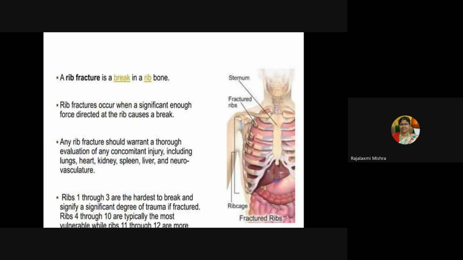Rib fracture. A rib fracture is a break in the rib bone. Rib fractures occur when significant enough force directed at the rib causes a break. Any rib fracture should warrant a thorough evaluation of any concomitant injury, including lungs, heart, kidneys, spleen, liver, and neurovasculature. Ribs 1 through 3 are the hardest to break, and a significant degree of trauma is involved if fractured. Ribs 4 through 10 are typically the most vulnerable, while ribs 11 and 12 are more vulnerable.